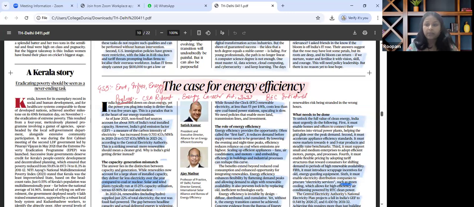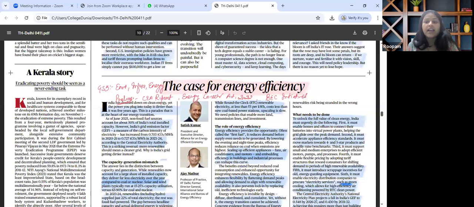With regard to prelims, we need to know what is grid emission factor, that is GEF factor, Energy Conservation Amendment Act that was amended in 2022. It's recent provisions that we have to read and revise.